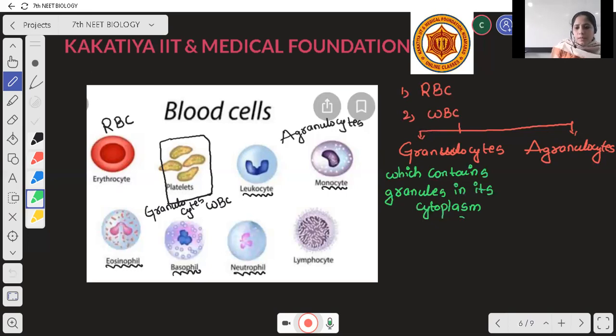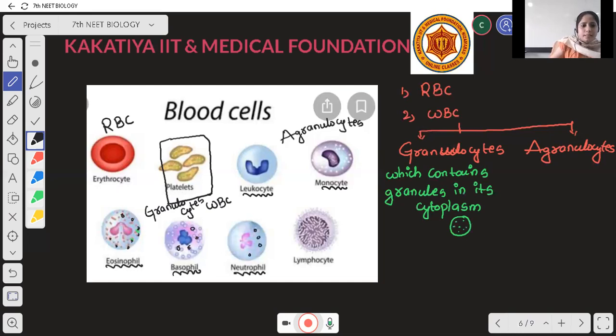For example, it is a cell that contains granules, dot-like structures. In eosinophils, basophils, neutrophils, you are able to identify the granules here. These dot-like structures are called granules. In basophils also you can identify these granules.